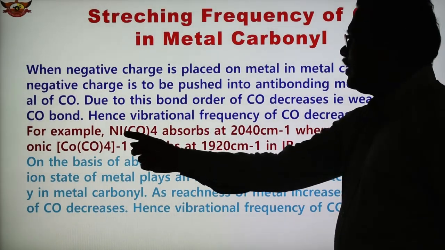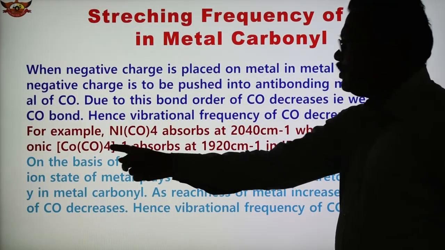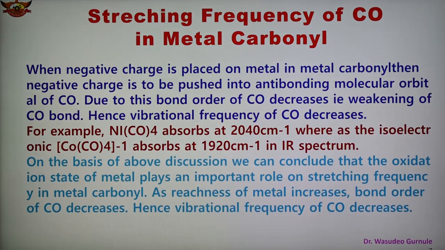In this case, nickel is shown and also cobalt is shown, with the carbonyl, so two complexes are there. The nickel complex absorbs at 2040 centimeter inverse and the cobalt complex absorbs at 1920 centimeter inverse in the IR spectrum. On the basis of this discussion, we can conclude that the oxidation state of the metal plays an important role in the stretching frequency of metal carbonyl.